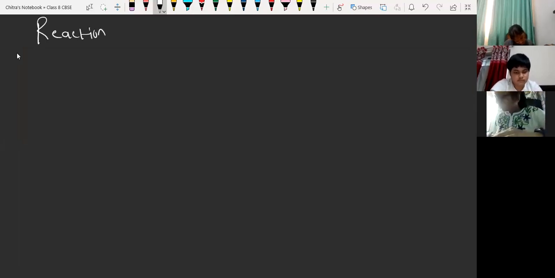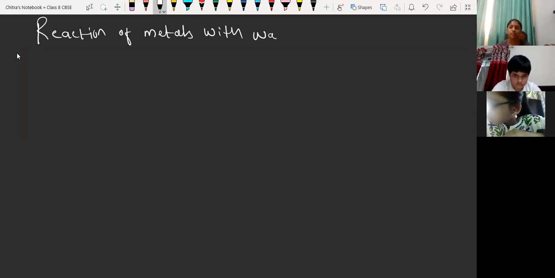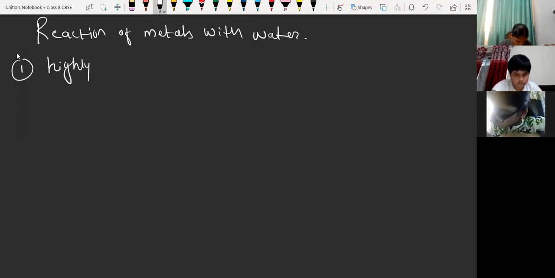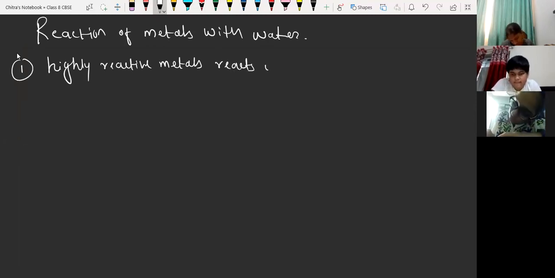Now we are going to understand the reaction of metals with water. First condition: highly reactive metals react with cold water.